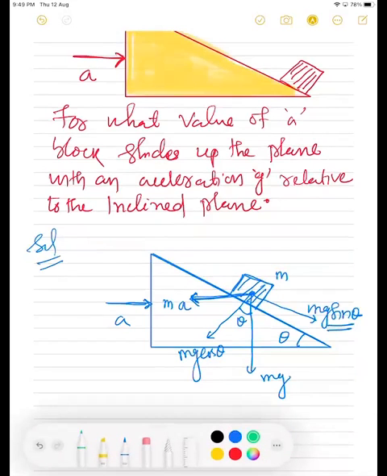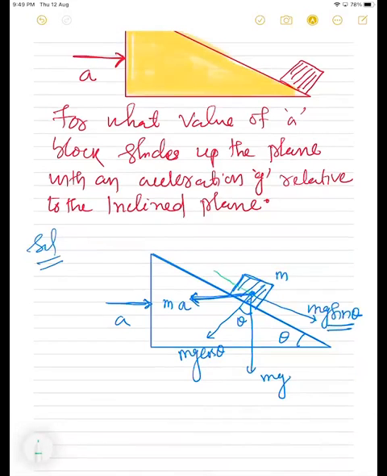Students, see about this ma component. If I take a straight line like this, if this is theta, this is 90 minus theta, then again this angle is going to be theta because this is a total of 180 degrees. Yes or no? These two are perpendicular. If this is theta, this is 90 minus theta, then this angle is going to be theta, right? And ma will also have two components. One is ma cos theta, this side, and another component will be along this side, that is ma sin theta. Yes or no? Is that clear to all or not?